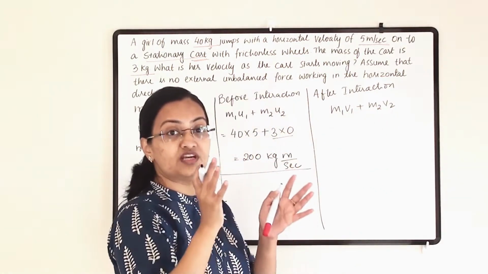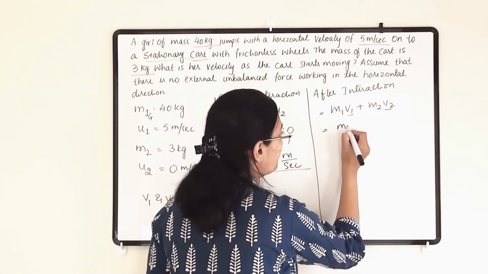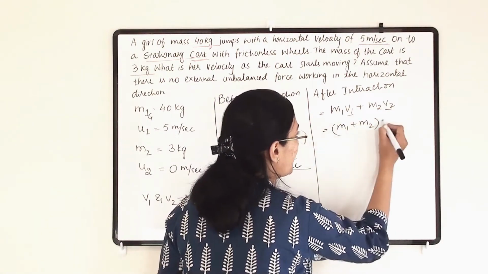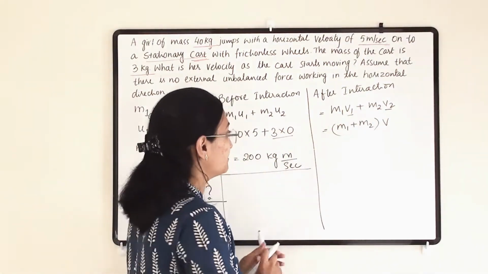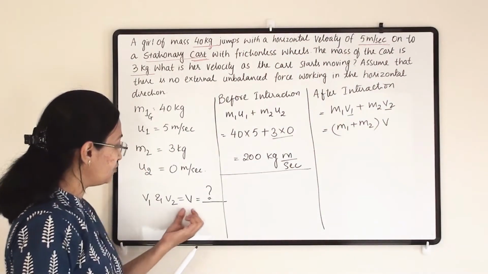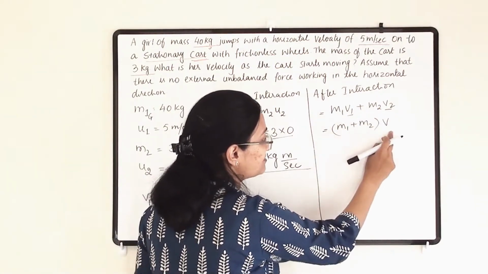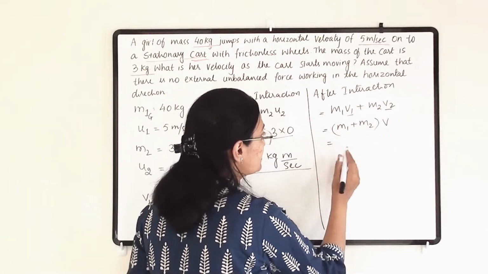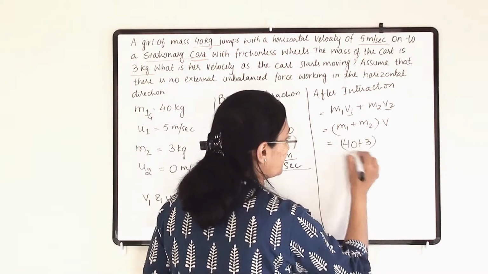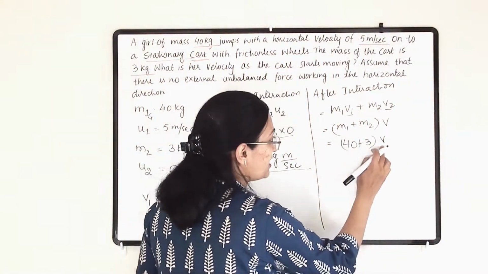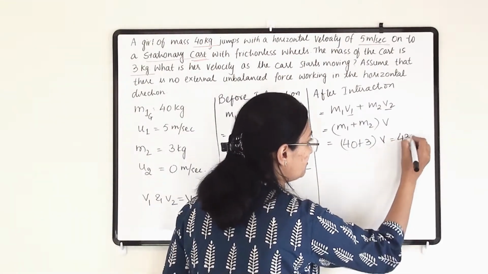Since both objects are together, we replace v1 and v2 with v and take v out as common, as we wrote earlier that v1 and v2 equal v. Now let us add the two masses, 40 plus 3, and v. We have to find this final velocity for both objects. So we get 43v.